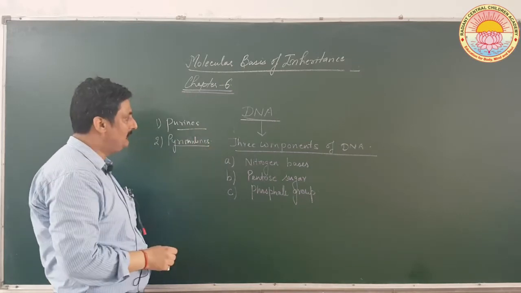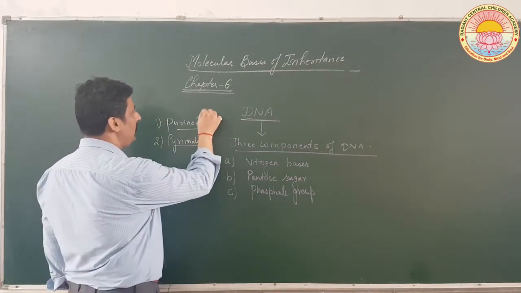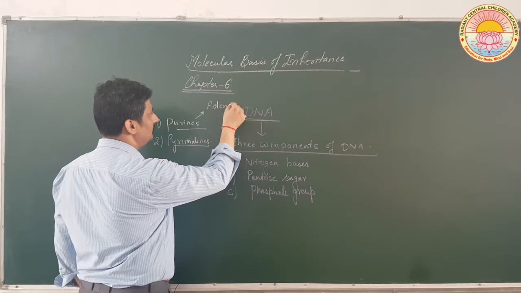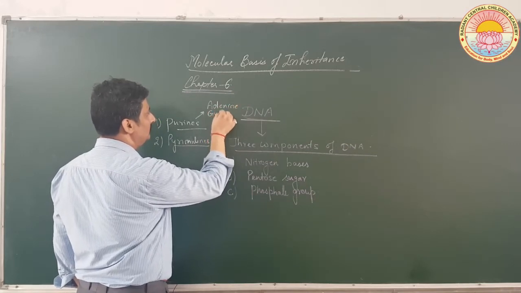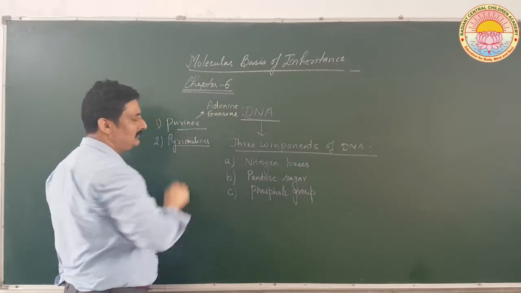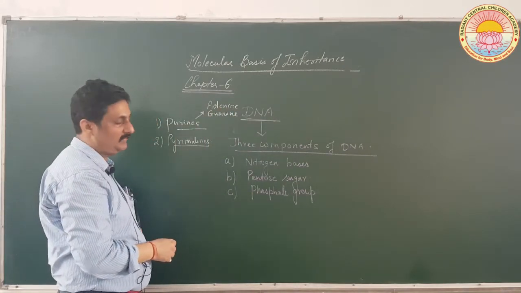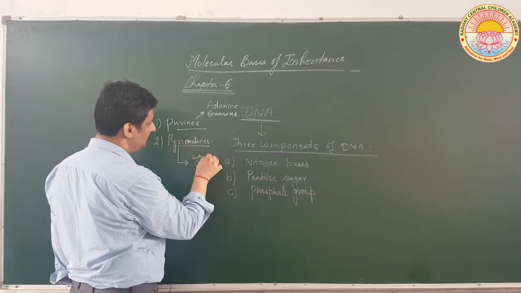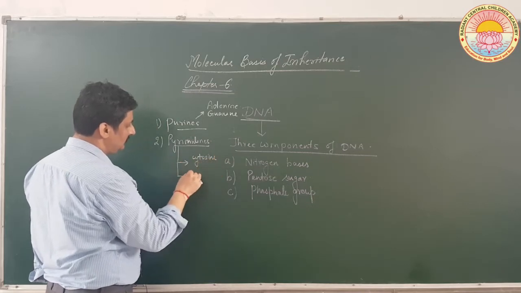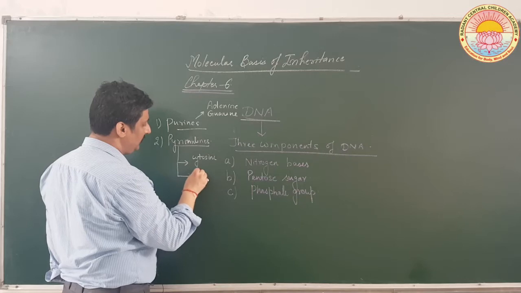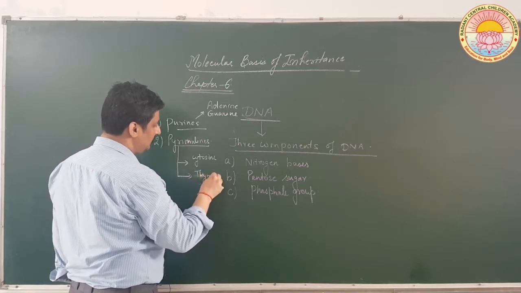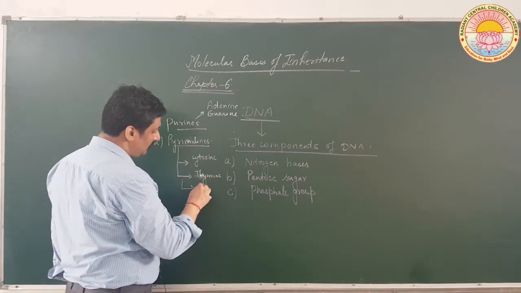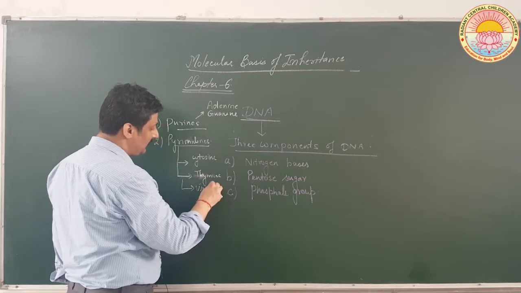Purines and pyrimidines. Now, in case of purines, adenine and guanine are present. Pyrimidines, cytosine, thymine. In case of RNA, thymine is not present, but uracil is present.